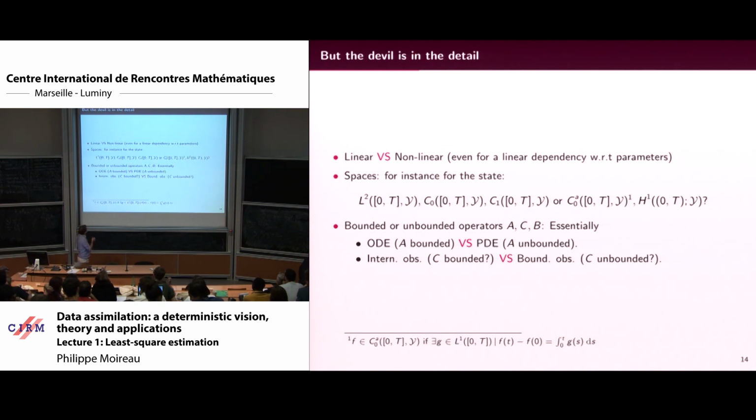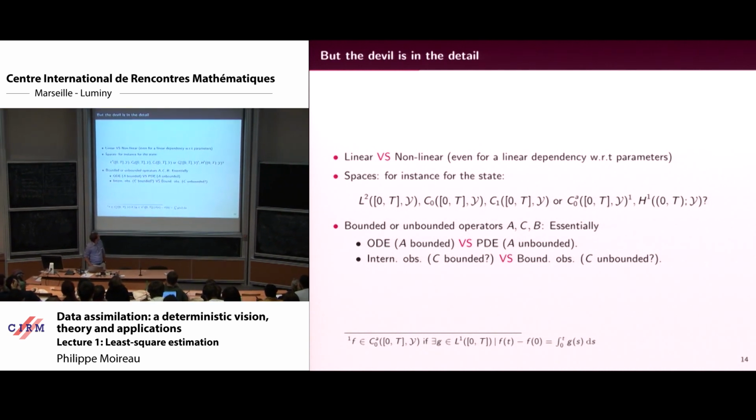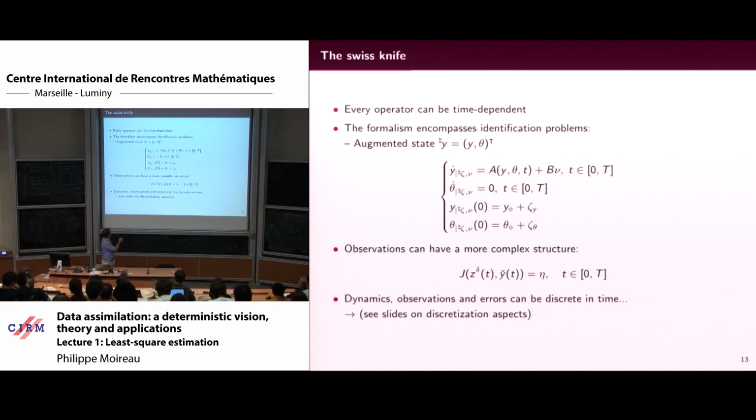Everything can become nonlinear very quickly, because if you look at an identification problem, even if your model depends linearly on the parameters, the complete augmented system will be at least bilinear between y and theta.